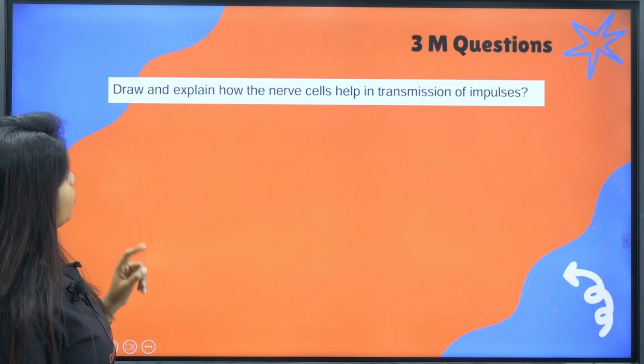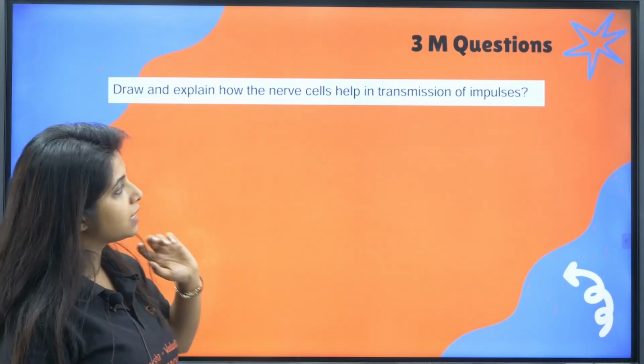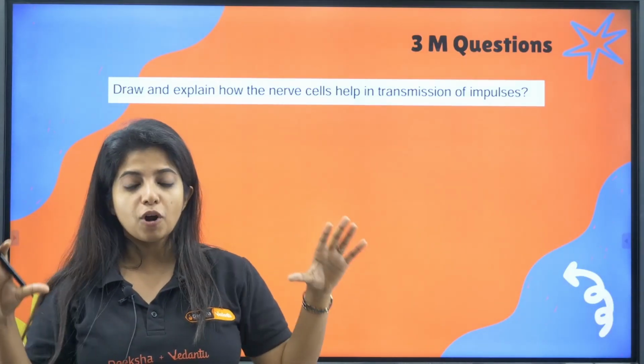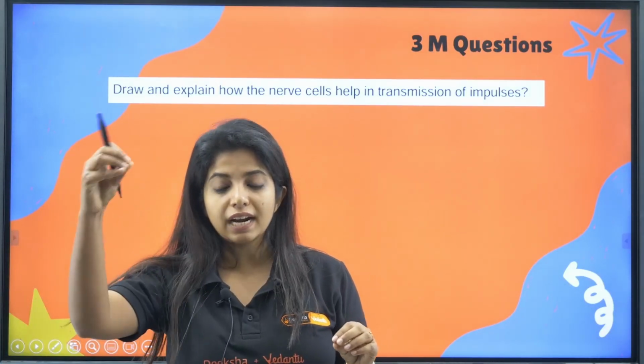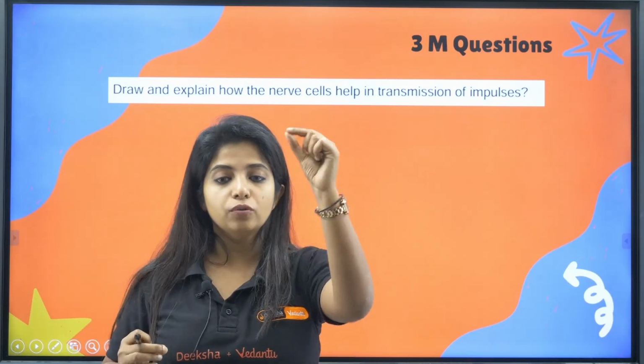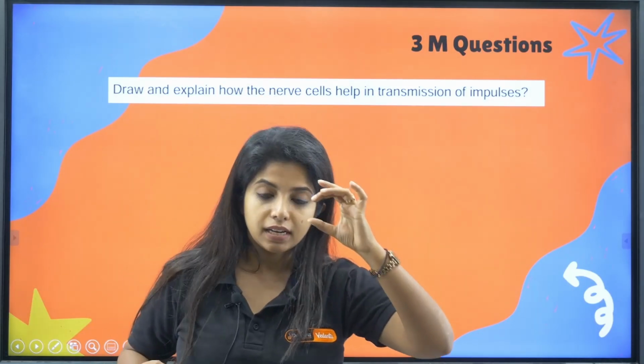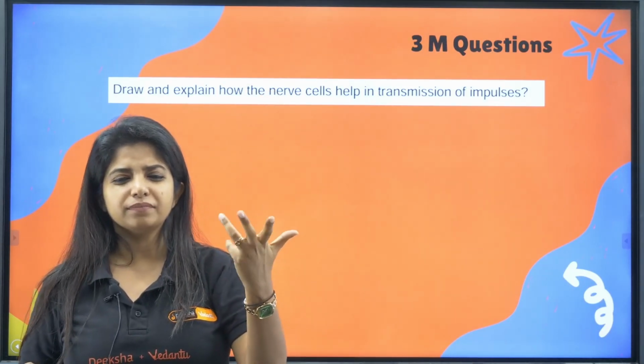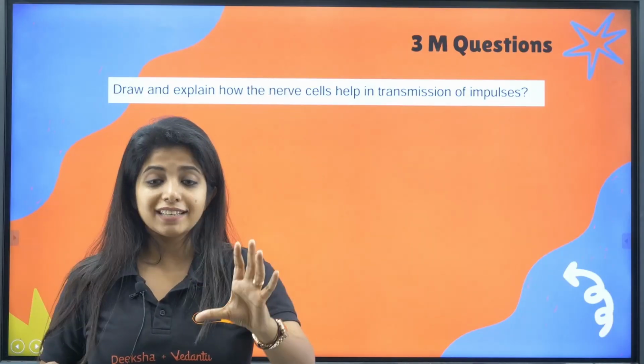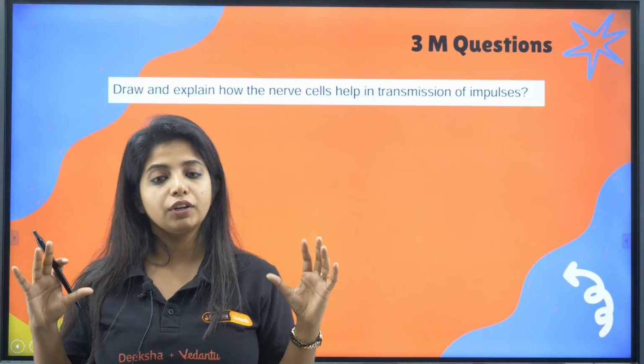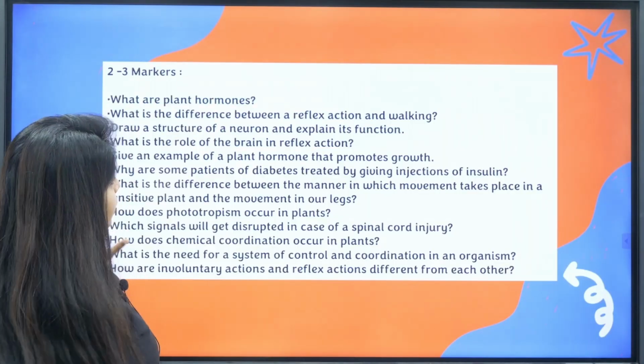Okay. Now, one more question. Draw and explain how the nerve cells help in transmission. Please make a proper diagram of a neuron. Show the dendrites. Tell the function of each of them. Then the cell body, then axon, then dendrite terminal, all of it you have to explain properly. Okay, then only you will get marks.